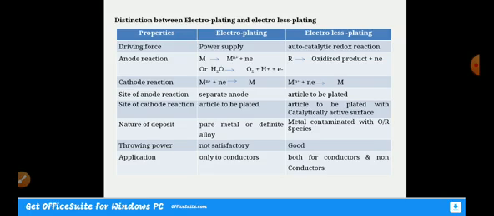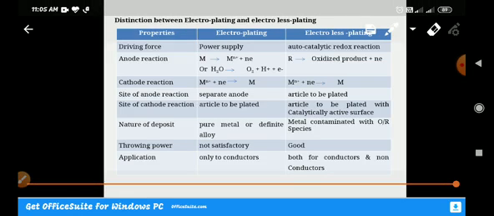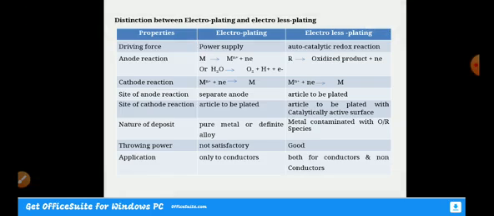This is the site of the anode reaction, because the article to be plated, as I already told, is the cathode where we are going to have the deposition, and that must be catalytically active. That catalytically active surface is going to initiate the reaction, that is the reduction reaction. That's why the site of the anode reaction with respect to electrolysis plating is the article to be plated, and the site of the cathode reaction is the article to be plated with the catalytically active surface. Nature of deposit: in electroplating we observe a pure metal or definite alloy, but in electrolysis plating, since we have used a lot of chemicals, the metal gets contaminated with oxidized or reduced species.